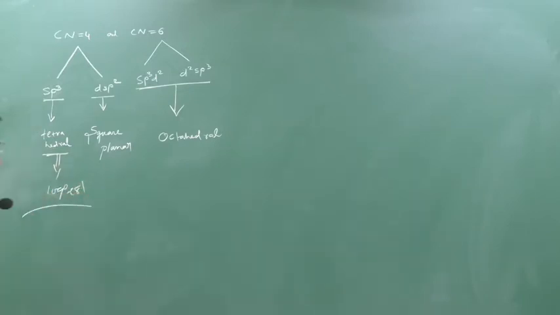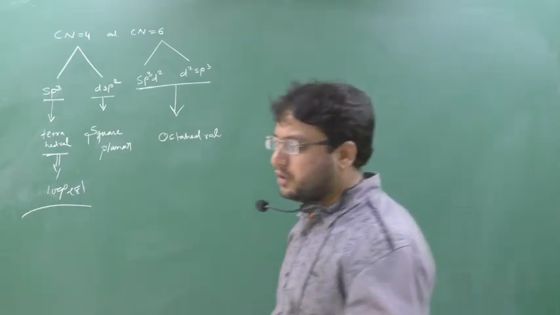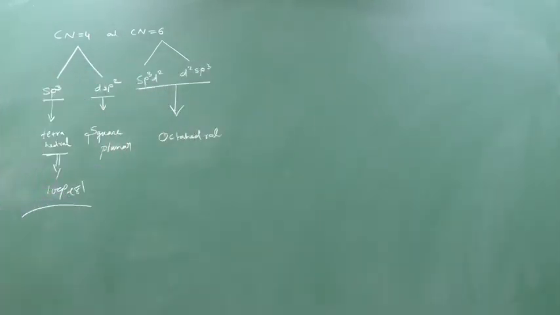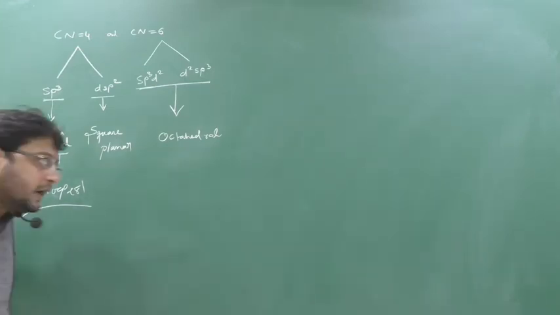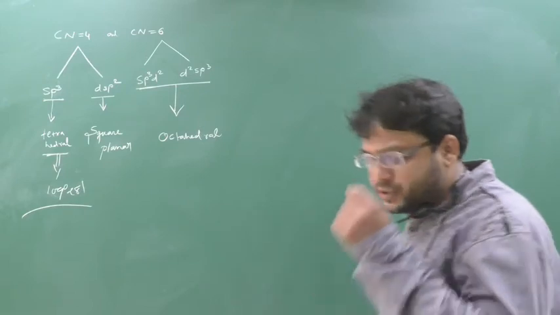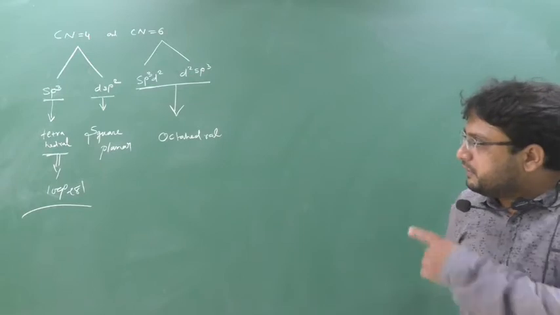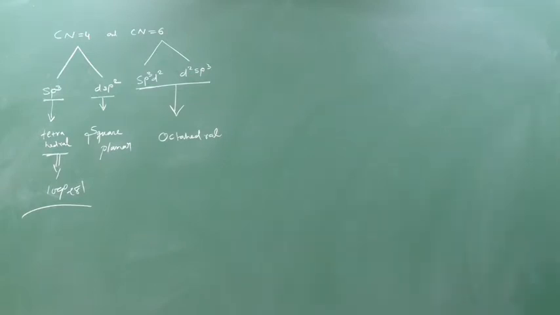And one thing more, they will not show geometrical isomerism, because on changing the orientation of a ligand, the bond angle does not change. And when the bond angle does not change, no GI for sp3. That's why I have taught you in the previous classes. If you have thoroughly understood there, it will be very easy for you. So in your course, we are going to study only coordination number 4 and coordination number 6.